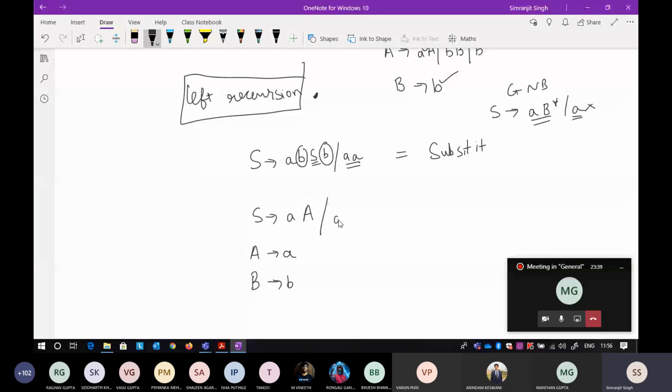Now it will become a followed by this big B, and then there is an S, and then there is a big B. Now it is in GNF: a terminal followed by a series of non-terminals is in GNF, and a single terminal is in GNF.